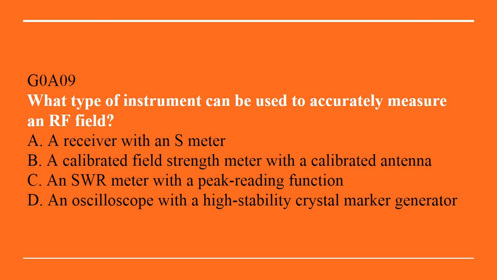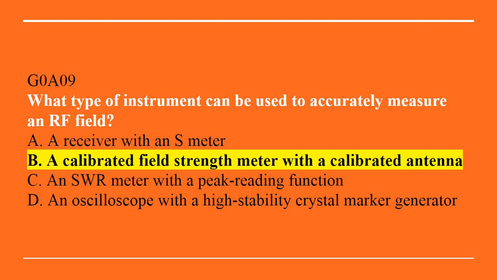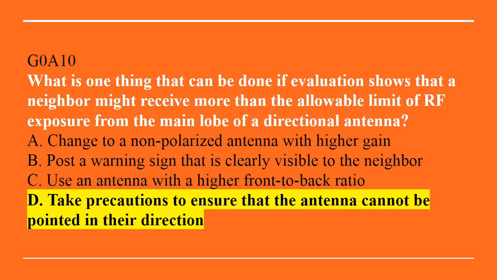G0A09. What type of instrument can be used to accurately measure an RF field? A. A receiver with an S meter. B. A calibrated field strength meter with a calibrated antenna. C. An SWR meter with a peak reading function. Or D. An oscilloscope with a high stability crystal marker generator. Answer is B. A calibrated field strength meter with a calibrated antenna.